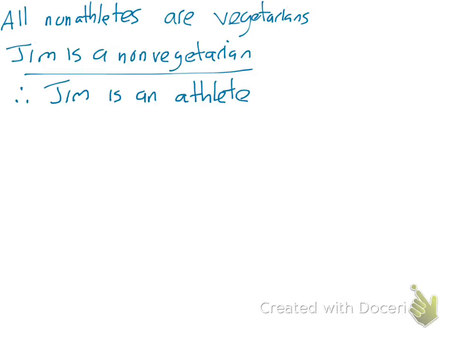All non-athletes are vegetarians. Jim is a non-vegetarian. Therefore, Jim is an athlete. Remember the 3 little dots from your chemistry class? Is this a valid or invalid argument? Invalid. Invalid. Don't say it's valid. The answer is invalid. No, wait. No. It's valid, guys. Why?